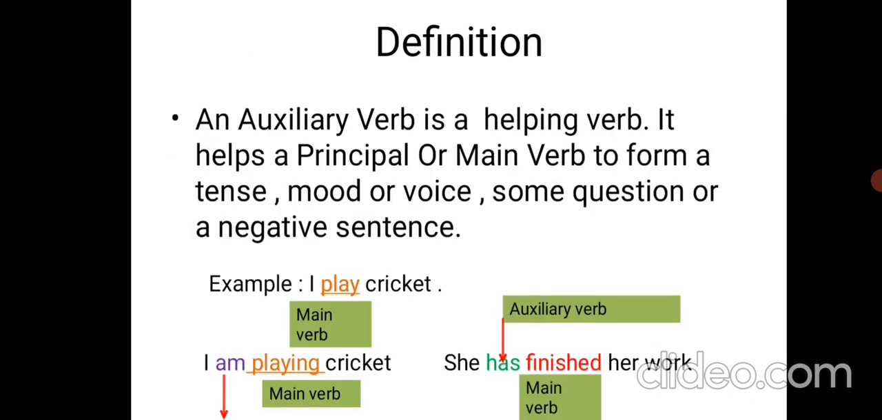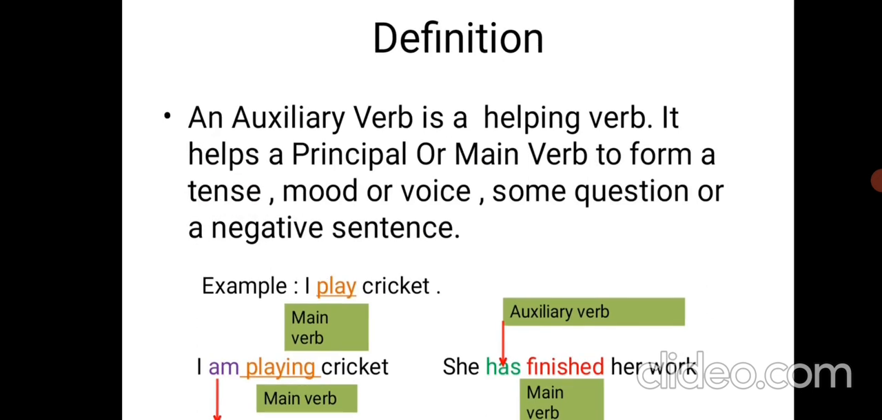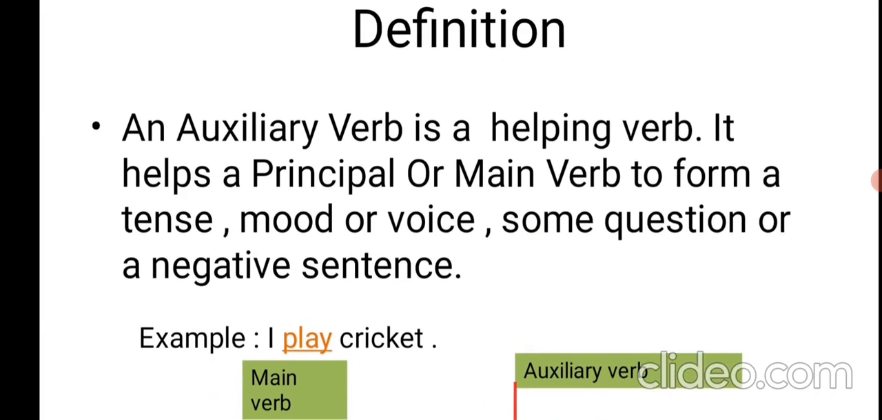Let's recall the definition of auxiliary verbs once again. An auxiliary verb is a helping verb. Auxiliary verb एक helping verb है. It helps the principal or main verb to form a tense, mood or voice, and some question or negative sentence. So auxiliary verbs help main verbs to form tense, mood और voice. ये question और negative sentence बनाने के लिए भी auxiliary verbs are used.